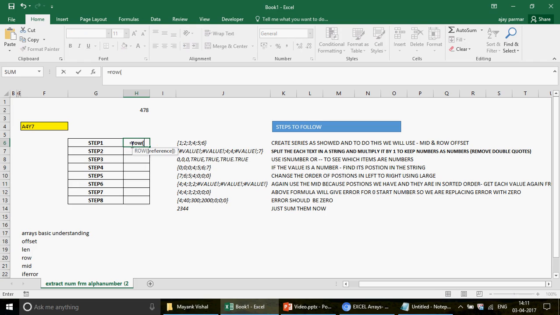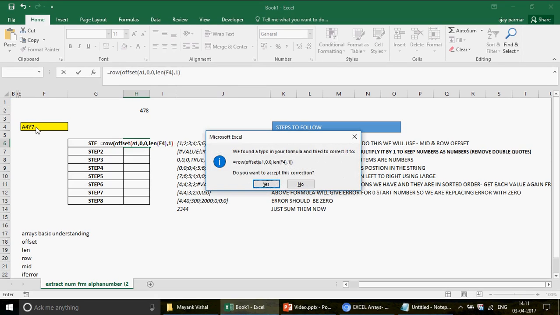So for that you use the ROW function with OFFSET, and then you start from A1, then 0 and then 0, and then you have to give the height. Height is actually used for the table, basically the number of rows you will have in your table. So I'm going to press Ctrl Shift Enter.